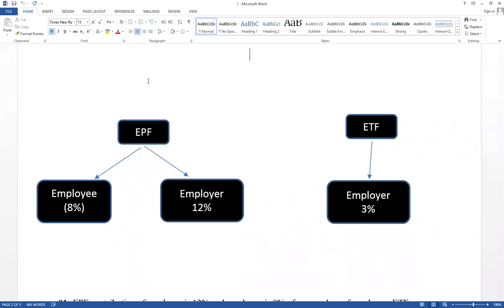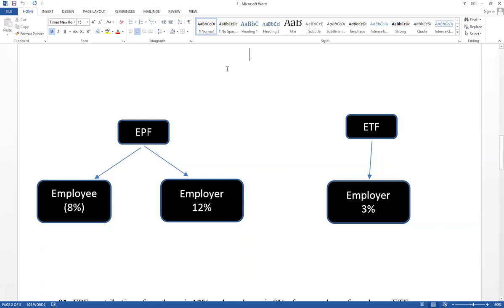Inventory adjustment, we have discussed already. As well as bad debts and doubtful debts adjustment, which is equal to impairment loss on trade receivables and allowances for expected losses on trade receivables. That part also I have discussed, but I will discuss some examples again. As well as damaged stock adjustment we have discussed. And today I am going to discuss EPF and ETF adjustment. As well as we have to discuss goods sent on sales or return basis adjustment, disposal adjustment, and accrued expense as well as prepaid expense adjustment.